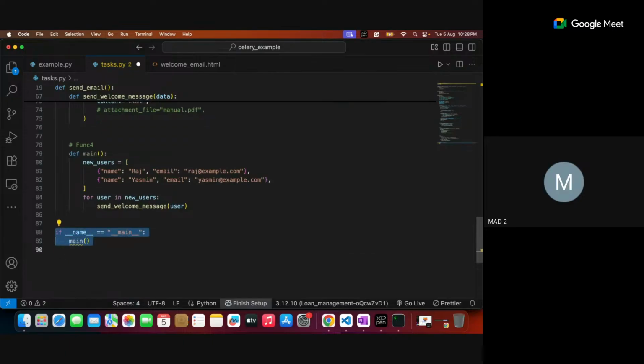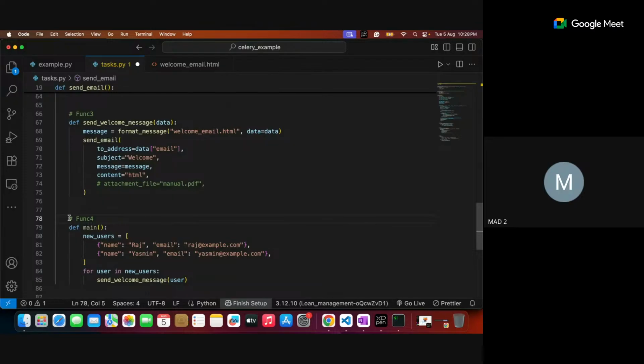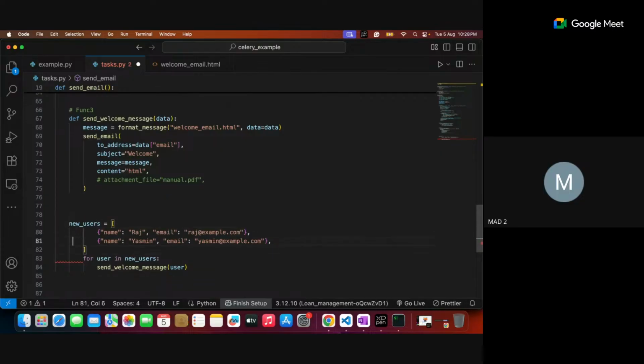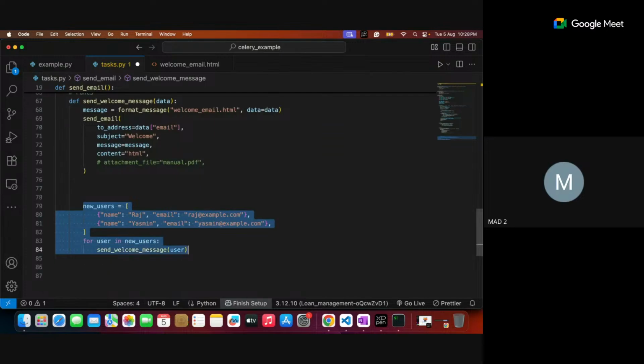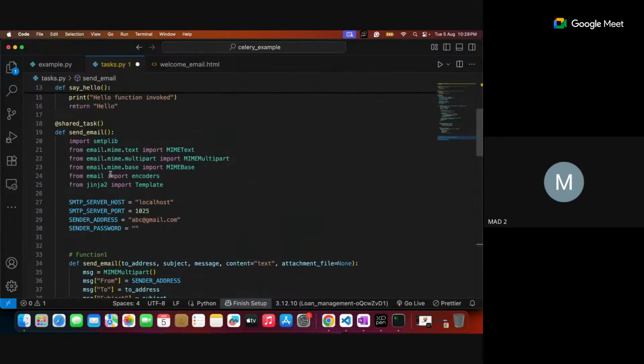I don't want this one also. Yes, it is okay, because I don't need this particular function either. I want to make this one the main function code. This part I want to make it here. So here you see that the entire code is copied into send email.